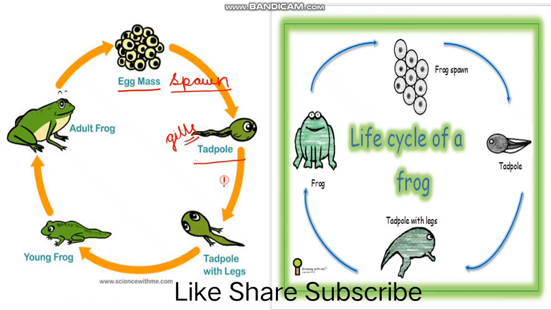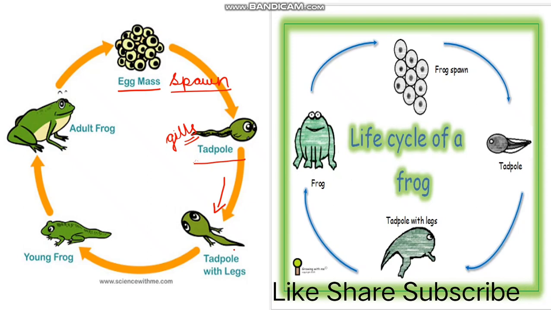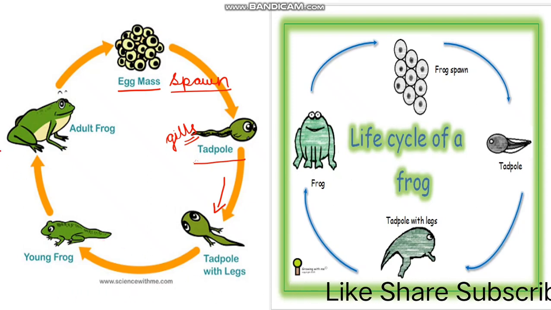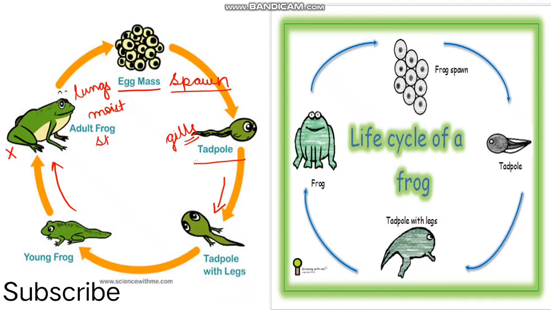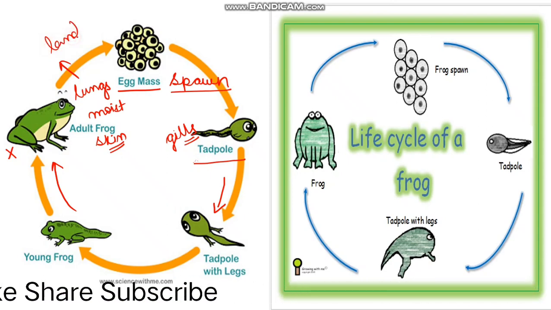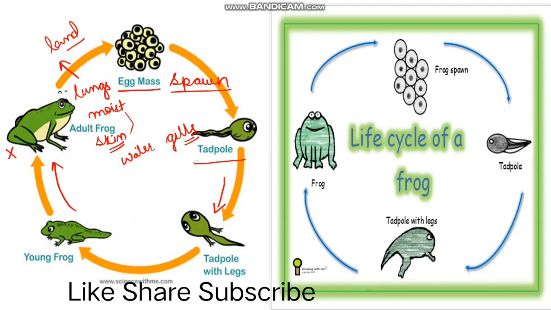After a few weeks, the tadpole grows legs and its tail becomes shorter and shorter, and finally disappears, and the young frog then changes into an adult frog. The adult frog breathes through its lungs and through its moist skin. When it is on land, it breathes through lungs, but when it is in water, it breathes through moist skin.